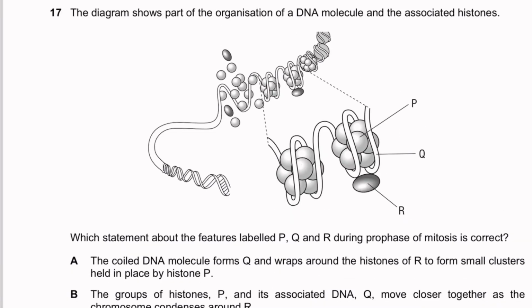The diagram shows part of the organization of a DNA molecule and associated histones. Which statement about the features labeled P, Q, and R during prophase of mitosis is correct? P, Q, and R. So we could see this is the DNA strand wrapping around histone proteins. There's a histone protein R, which is going to hold in place the cluster of histones surrounded by DNA. And let's see what the options are here.